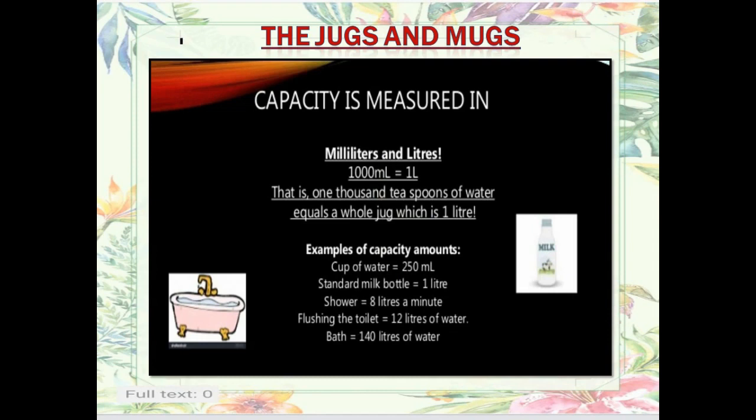Then shower. When you use a shower to take a bath, you use nearly 8 liters of water in a minute. Flushing the toilet, you use 12 liters of water at a time. Then in the bathtub, how much do we fill? 140 liters of water. So children, it is better to use buckets to take a bath rather than using showers or a bathtub. In this way we can save water also.